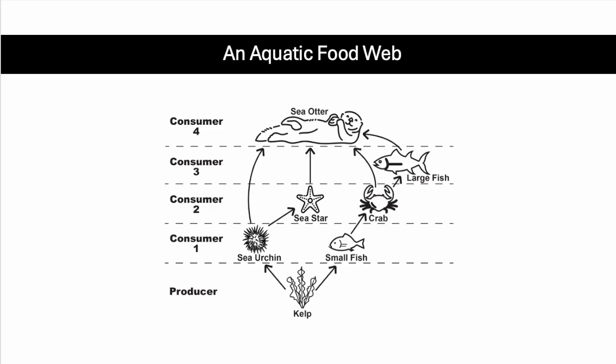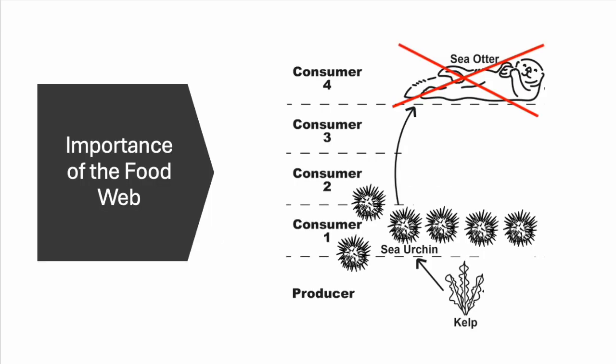The food web is important for maintaining the health of an ecosystem. If one part of the food web is disrupted, it can have a ripple effect on the entire ecosystem. For example, if the population of a consumer, such as the sea otter, decreases, the population of the sea urchins will increase. This can lead to an overpopulation of the sea urchins, decreasing the amount of kelp available in the environment due to the overfeeding of the urchins on the kelp.